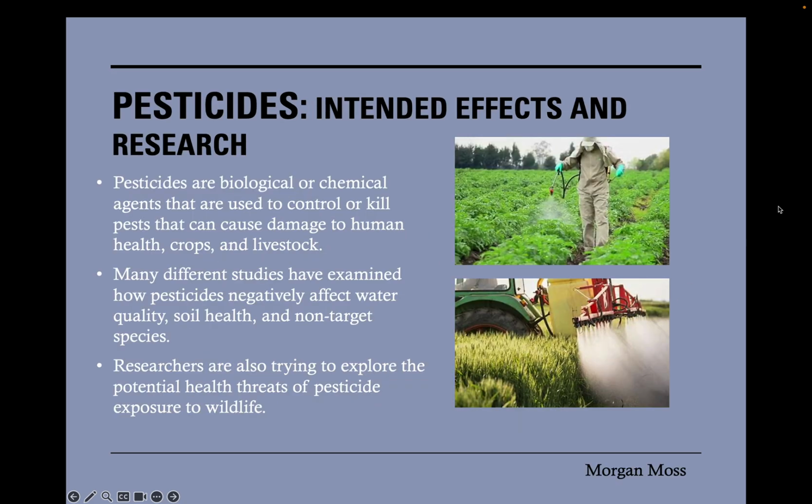Pesticides are biological or chemical agents that are used to control or kill pests that can cause damage to human health, crops, and livestock. Many different studies have examined how pesticides negatively affect water quality, soil health, and non-target species. Researchers are also trying to explore the potential health threats of pesticide exposure to wildlife.